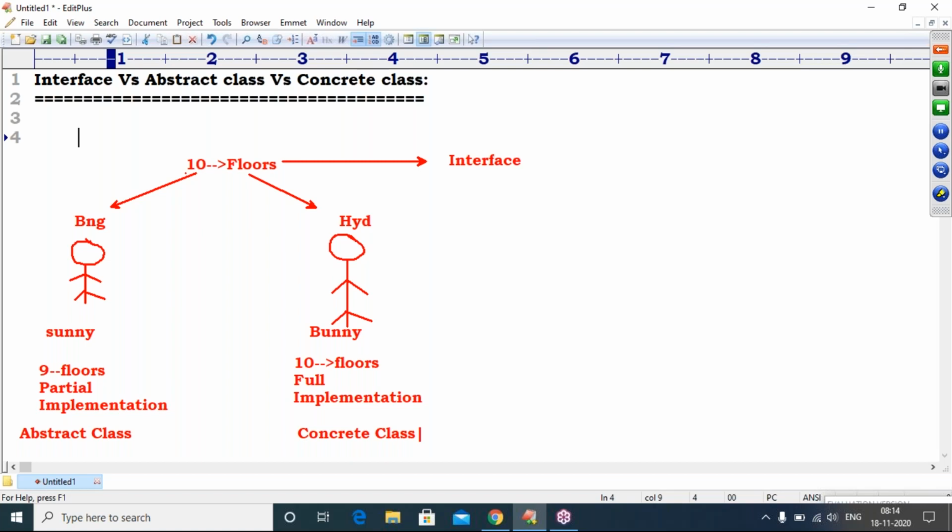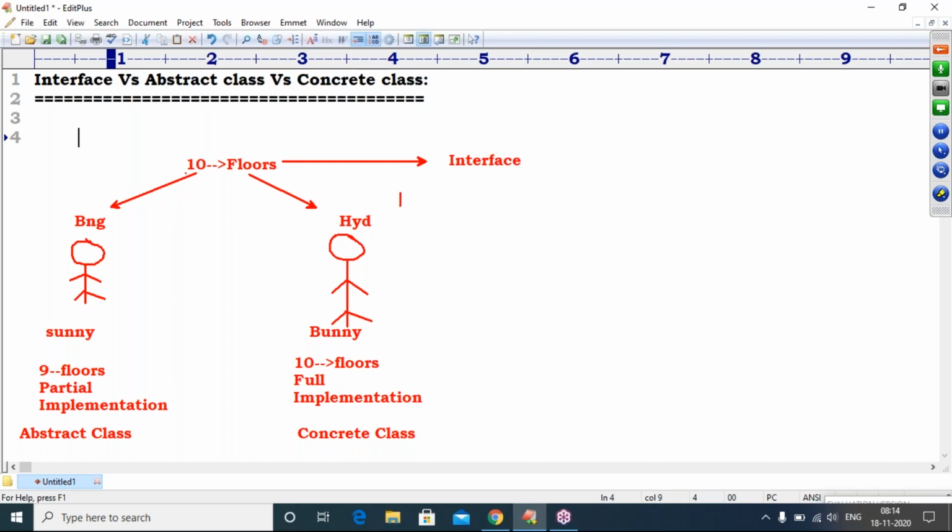Interface means we don't know anything, only declaration. That is called an interface. Abstract class means if a child class implements only some methods of that parent, that is called abstract. Concrete class means a fully implemented class. This theory part, I will give a practical example.